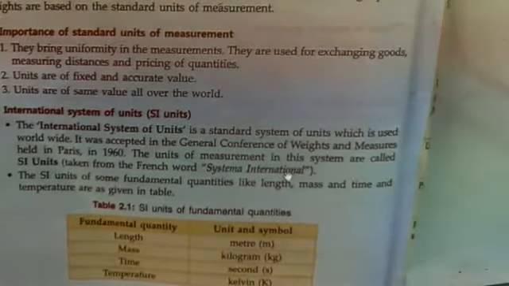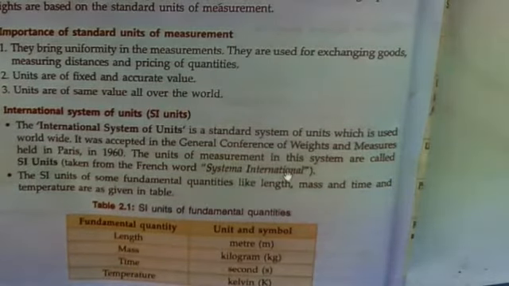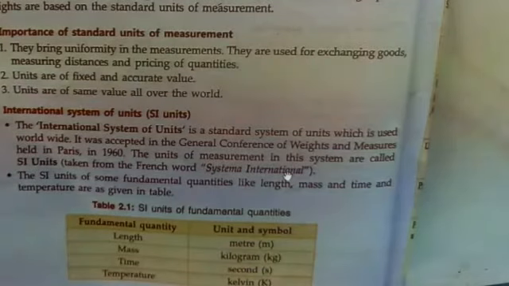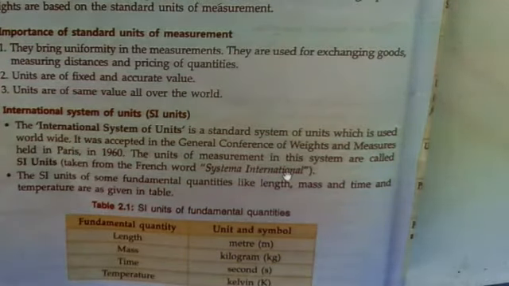First point, importance of standard units of measurement. First, they bring uniformity in measurement. They are used for exchanging goods, measuring distance and pricing of quantities. Second, units are of fixed and accurate value. Third, units are of the same value all over the world.